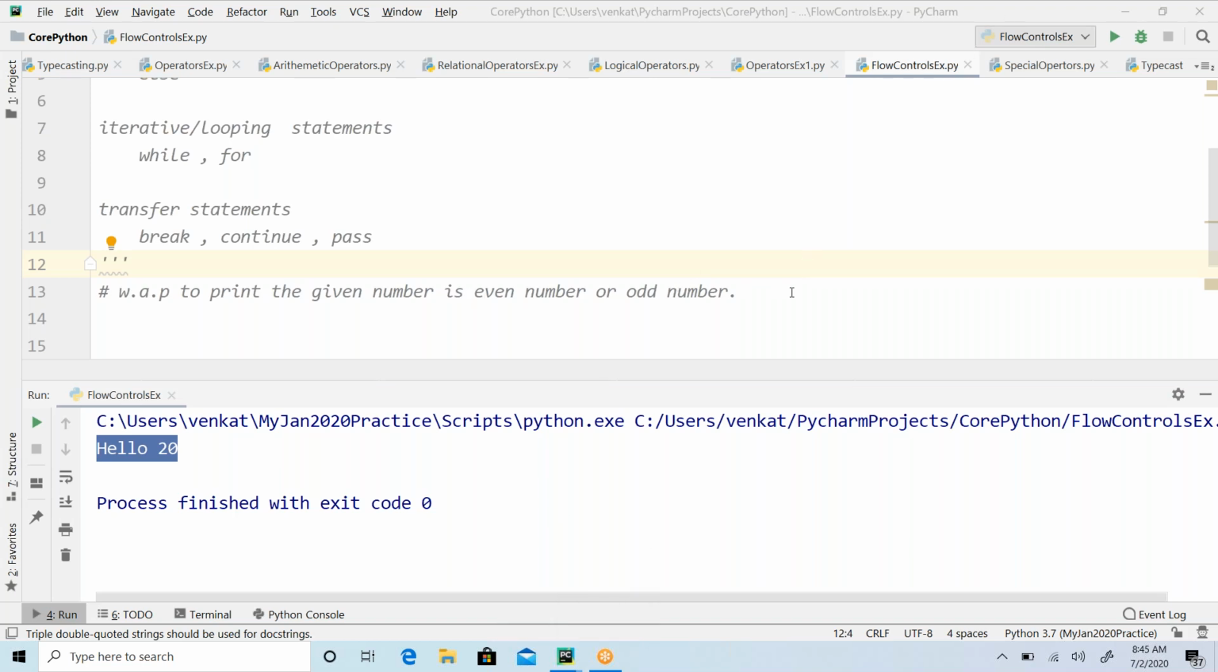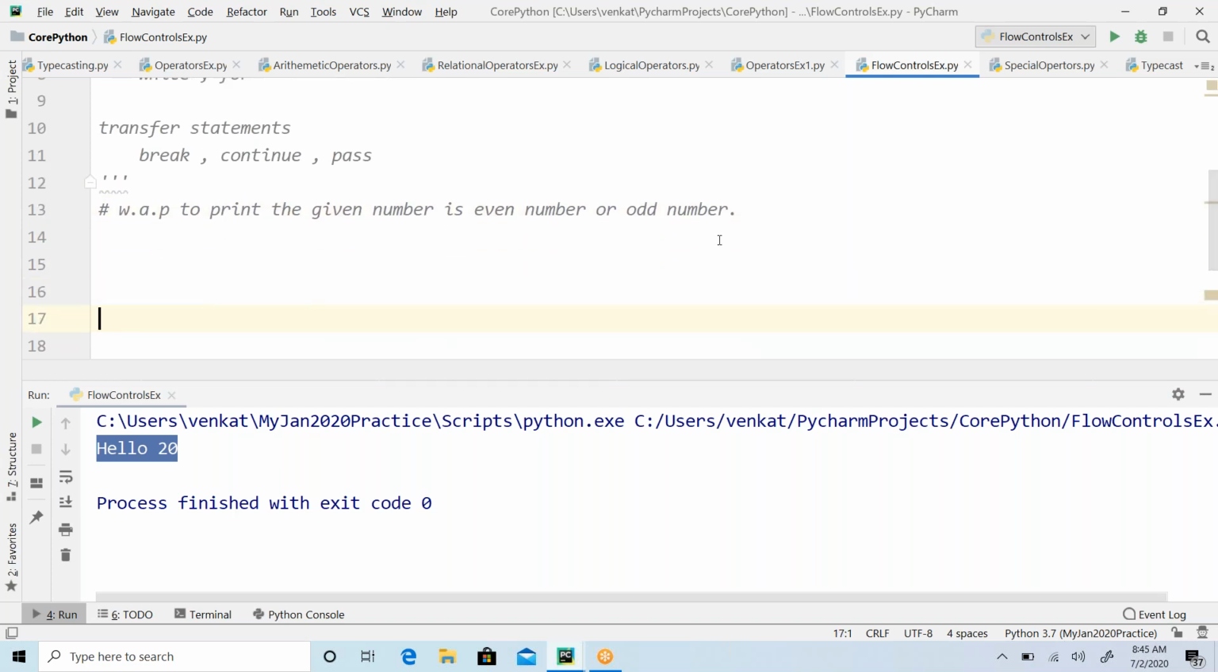Okay, all right, let me explain to you guys. What is the logic here? That's what you have to analyze first. We have to print whether the given number is an even number or an odd number. So for that, first, what is the given number? We need a number, right? So first, read that number.